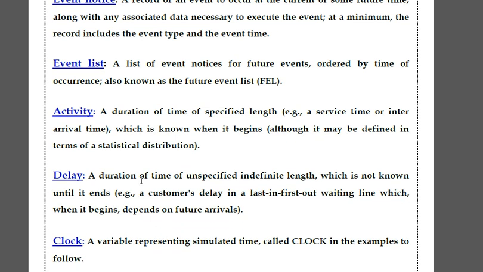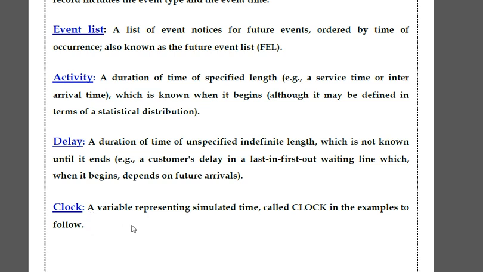Okay, what is delay? A duration of time of unspecified indefinite length, which is not known until it ends. Suppose one customer, for example a customer's delay in a last-in first-out waiting line, which when it begins depends on future arrivals. We cannot say when the customer finishes their service and goes. So we cannot say that particular time. So unspecified indefinite length, it is a delay.